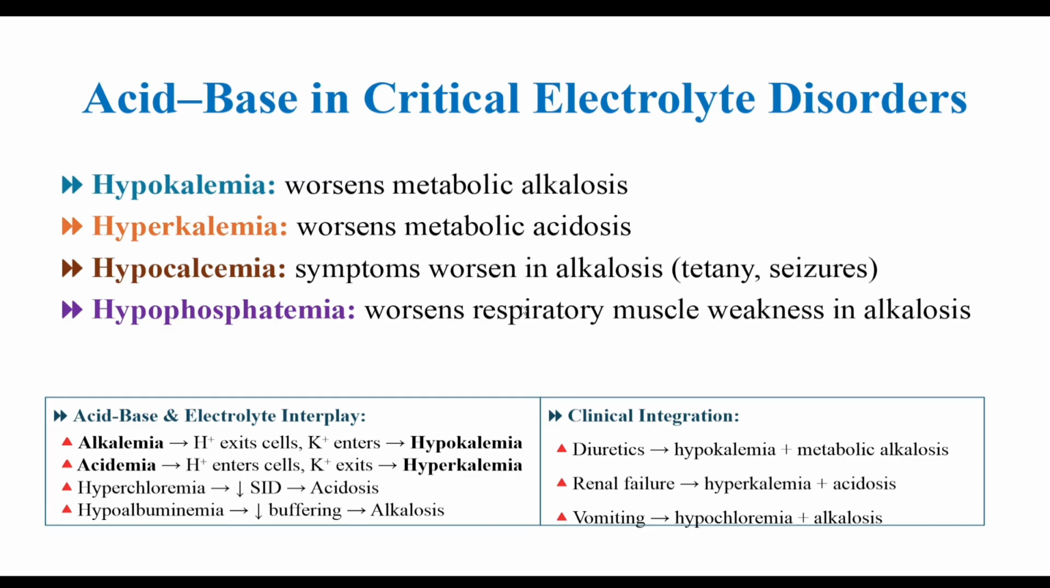Acid base in critical electrolyte disorders, these are one of the most important portions. In hypokalemia, metabolic alkalosis can be worsened, and in hyperkalemia it worsens the metabolic acidosis, and in hypocalcemia symptoms worsen in alkalosis: tetany, seizures, etc. Hypophosphatemia worsens respiratory muscle weakness in alkalosis.